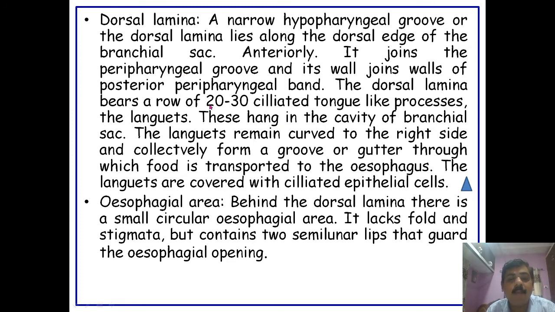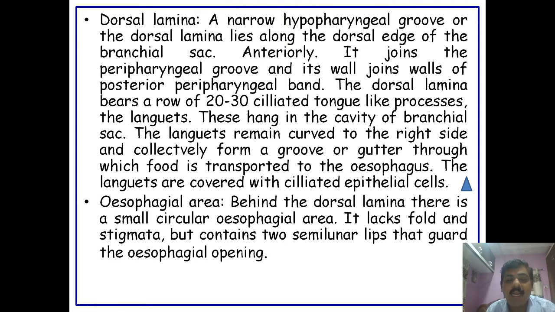The dorsal lamina bears 20 to 30 ciliated tongue-like processes called languets. These hang into the cavity of the branchial sac, remain curved to the right side, and collectively form a groove or gutter through which the food is transported to the esophagus.